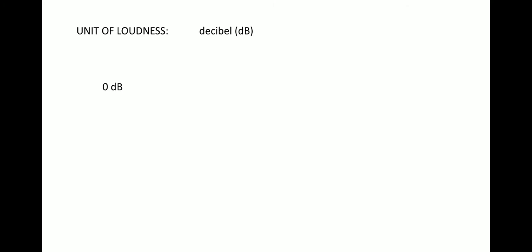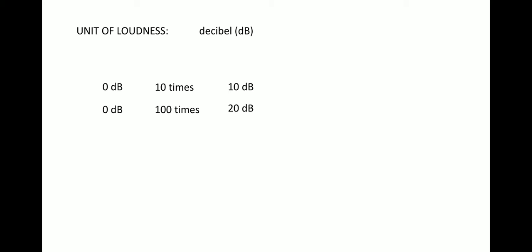And when this 0 decibel sound is multiplied by 10, or if we take the loudness 10 times higher than the softest sound, then that will be equal to 10 decibels. If you take 100 times greater than the 0 decibel sound, then that will be equal to not 100 decibels, but 20 decibels.